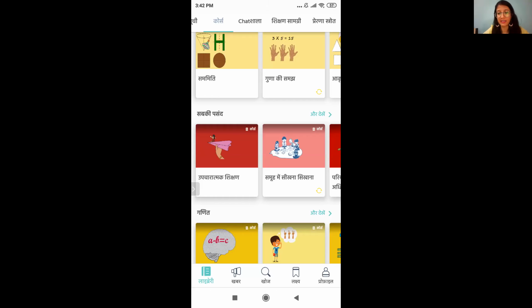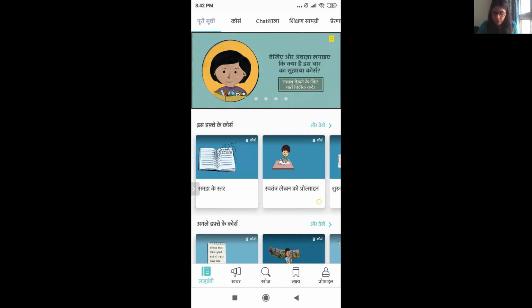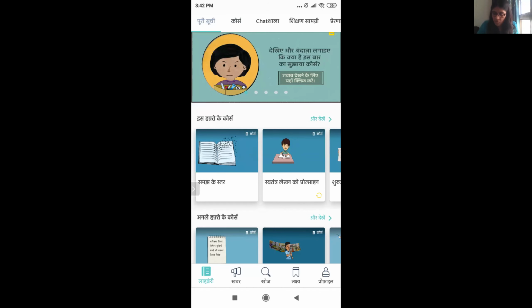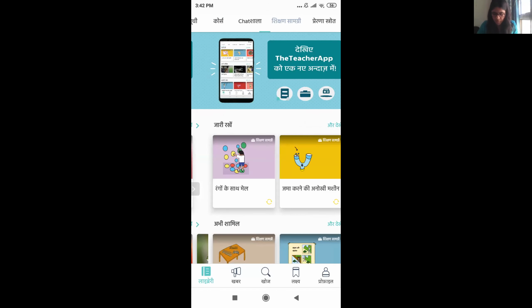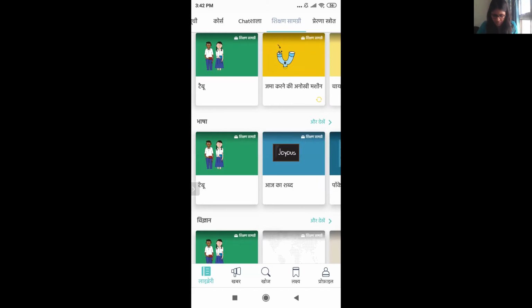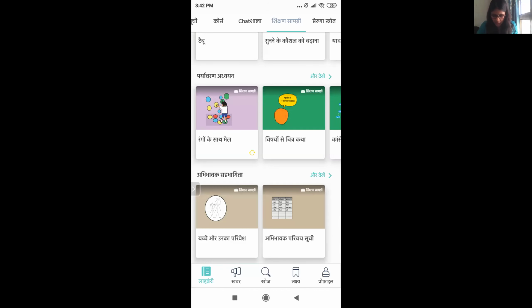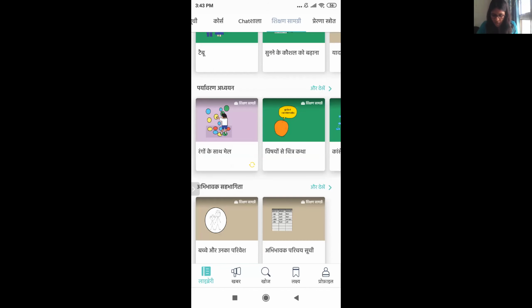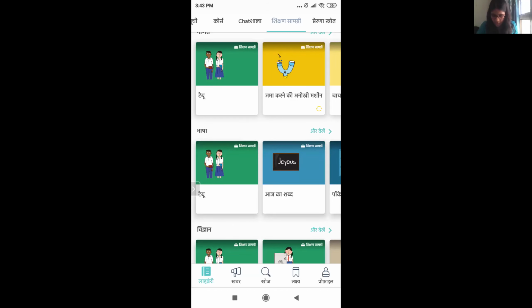Our next question is, is there any content available for Hindi grammar on this application? So I have not explored that, but if you give me a second, we can look that up together. So what I'm going to do is, I'm in the library section. For any kind of teaching resource, I'm going to go to the Shikshan Samagri. So when I go over there, I can see all the resources that they have. So they have resources for Ganit, Bhasha, Vigyan, Paryavaran, and other things. So I want Hindi, so I'll go to Bhasha.